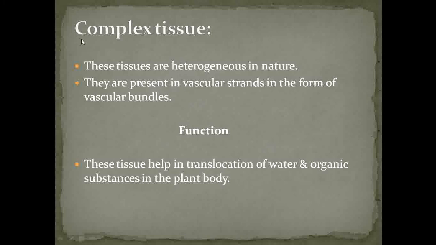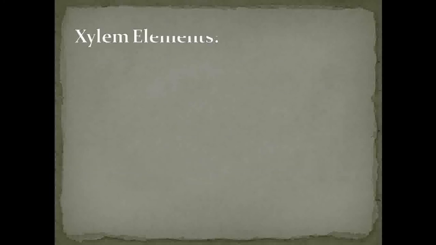See that the complex tissues are heterogeneous in nature. Basically, this complex tissue is present inside the vascular strand to form the vascular bundles. And what is the function of that complex tissue? They help in the process of translocation of water and organic substances.